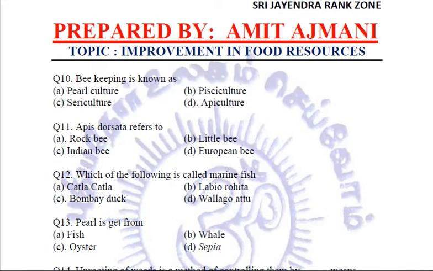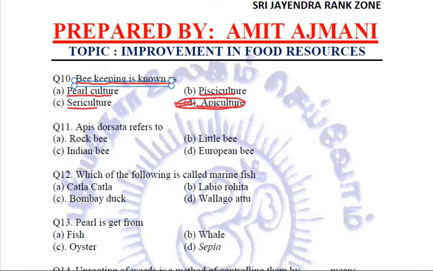Next question: beekeeping is known as. Beekeeping, is it pearl culture, or sericulture, or pisciculture, or apiculture? Beekeeping is called apiculture. Fine. So D, apiculture, is the answer we are going to mark.